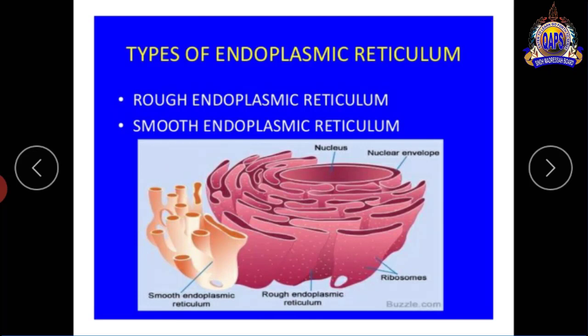This is a rough endoplasmic reticulum. Rough endoplasmic reticulum is called so because the external part has granule-like structures called ribosomes.